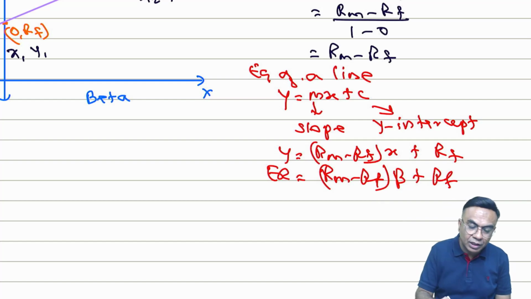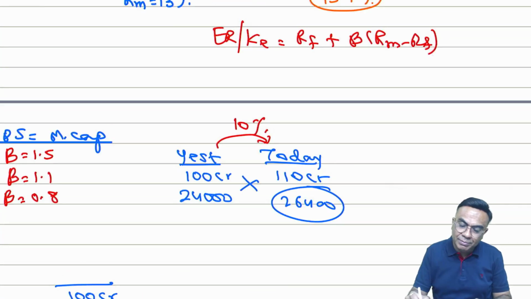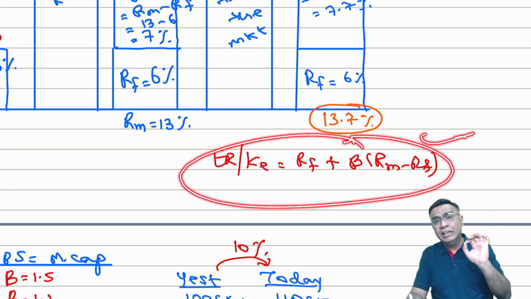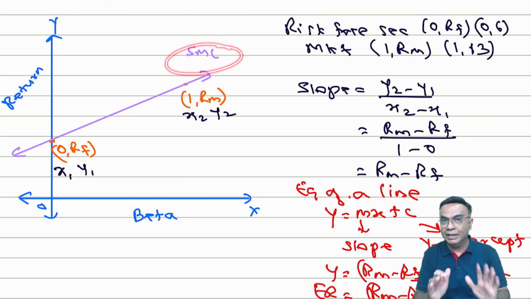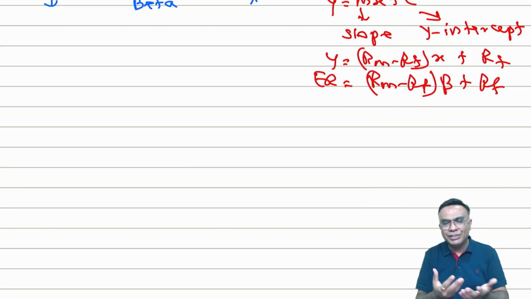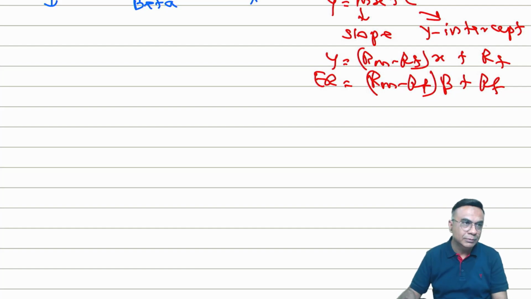So this is the equation of CAPM, the equation of CAPM that we did earlier. So technically this is nothing but an equation of a line. Which line? SML. What is SML? Security market line. Okay. So CAPM helps an investor to estimate the return from a particular stock.